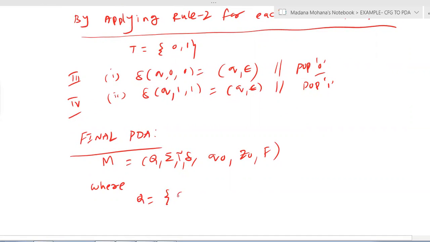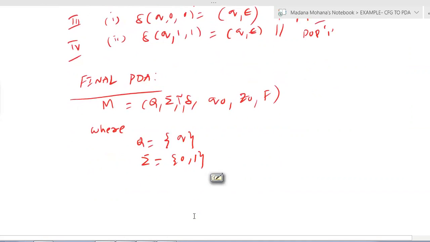where Q equal to, from the above transitions, what are the states we used? We used only one state. Then sigma equal to, what are the input symbols here? 0, 1. Then how to find tau value? Tau is nothing but V union sigma. So now what are the variables in the given grammar? S and B. Then what is sigma? Here what we obtained? 0 comma 1.